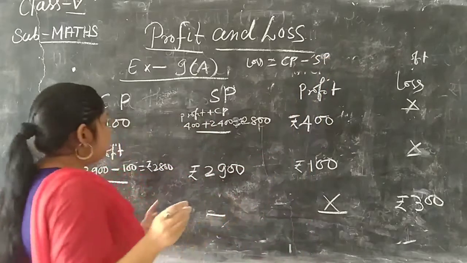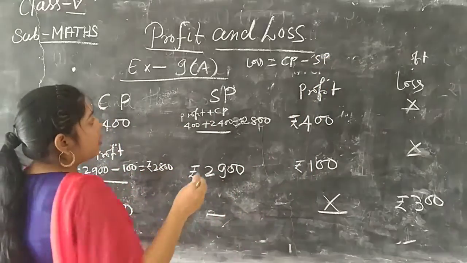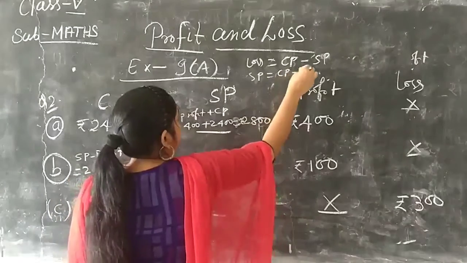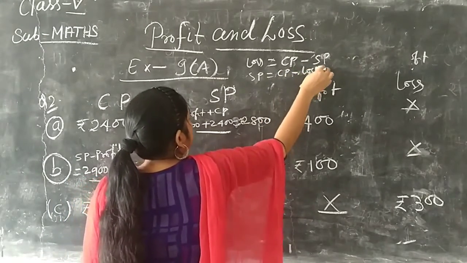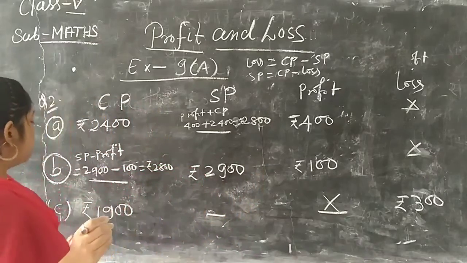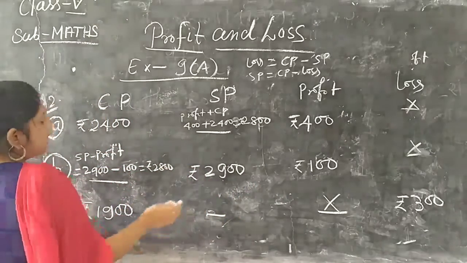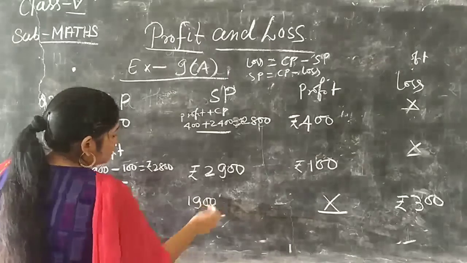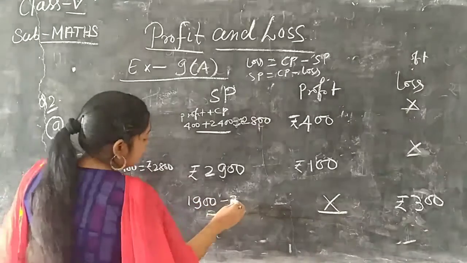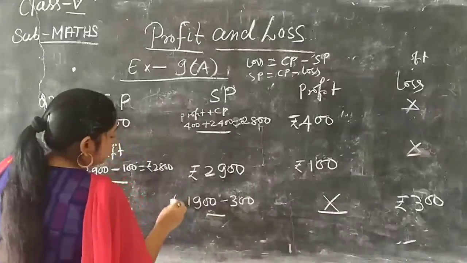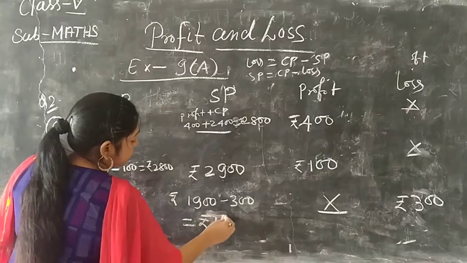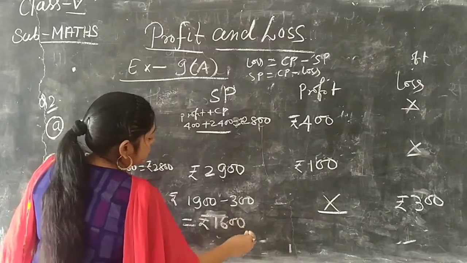So SP equals CP minus loss. So SP equals 1900 minus loss 300. So the answer is 1600.